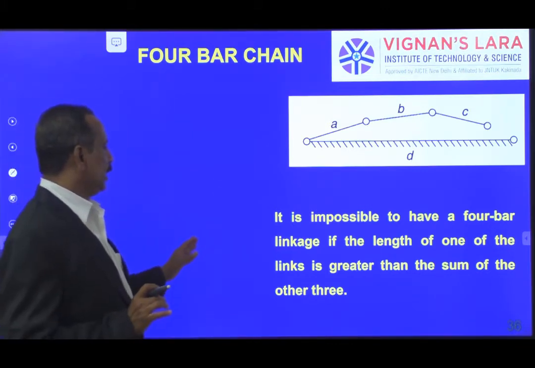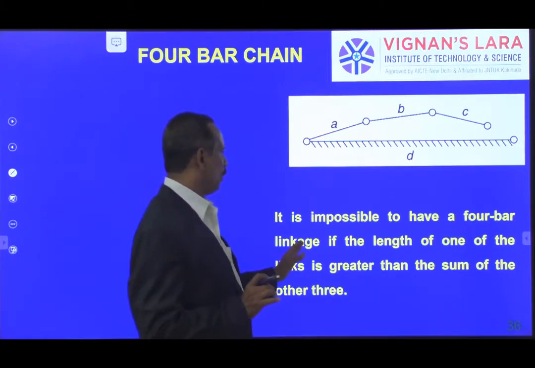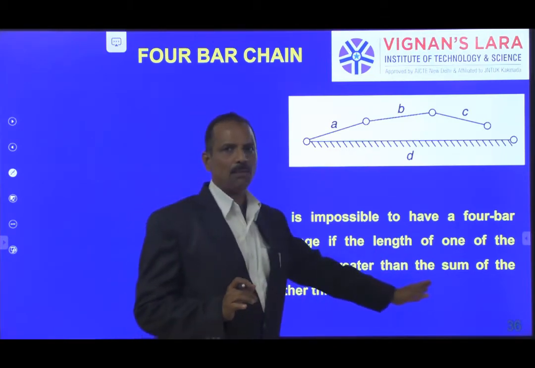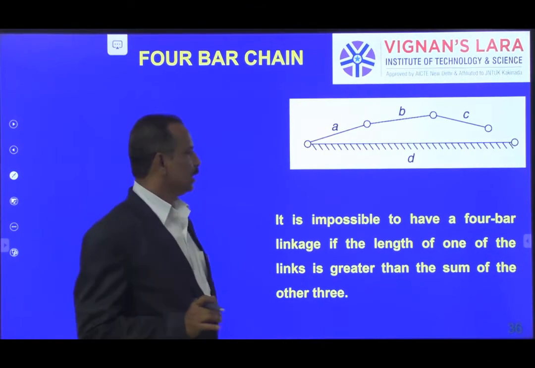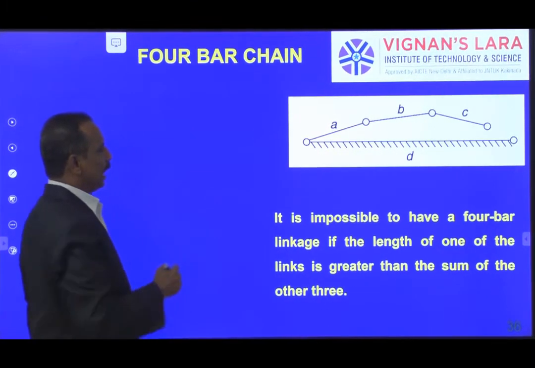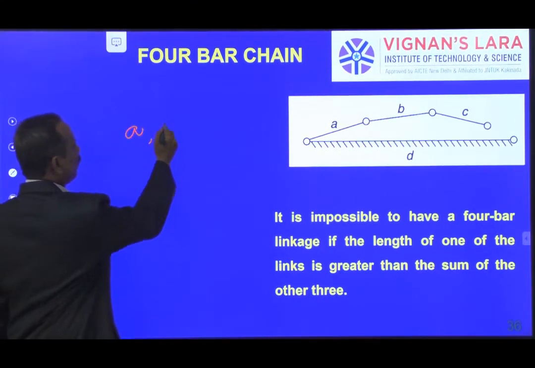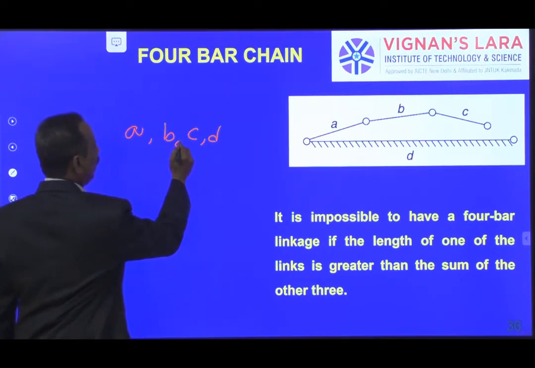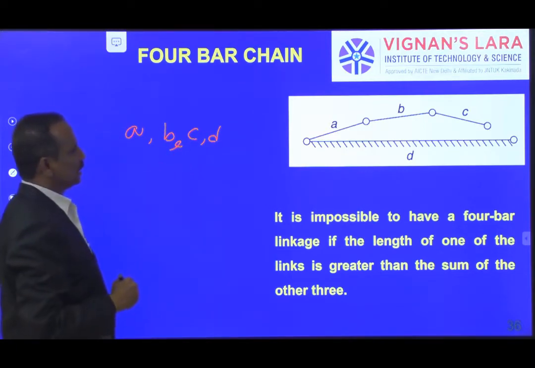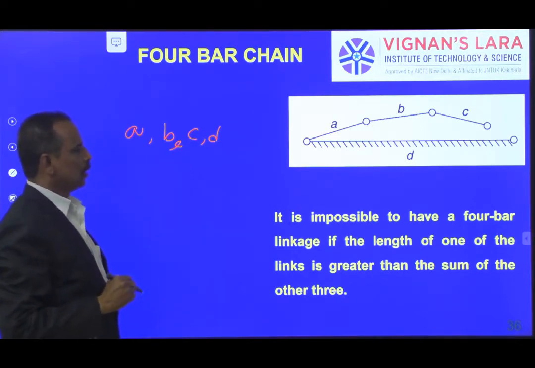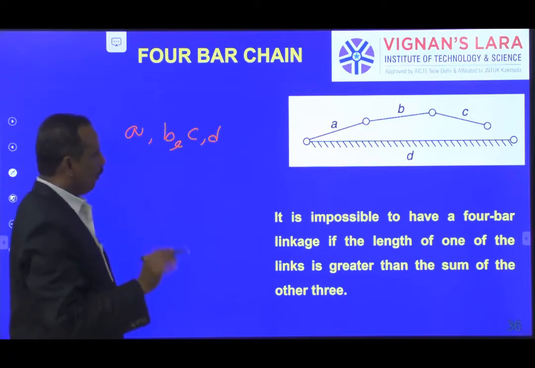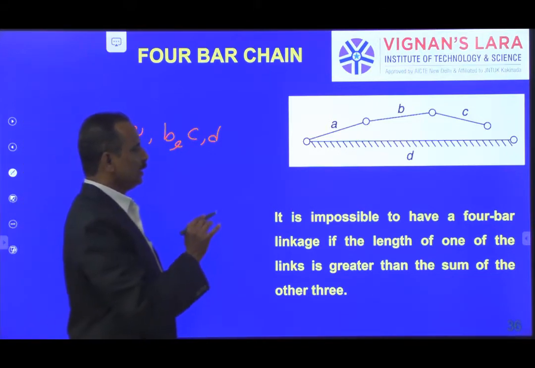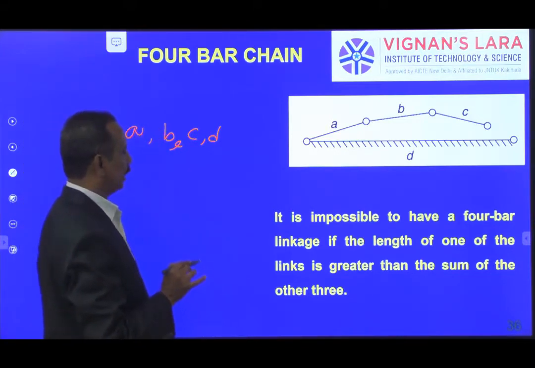You can see it is impossible to have a 4-bar linkage if the length of one of the links is greater than the sum of the other three. Say here I have A, B, C, D, these 4 links.